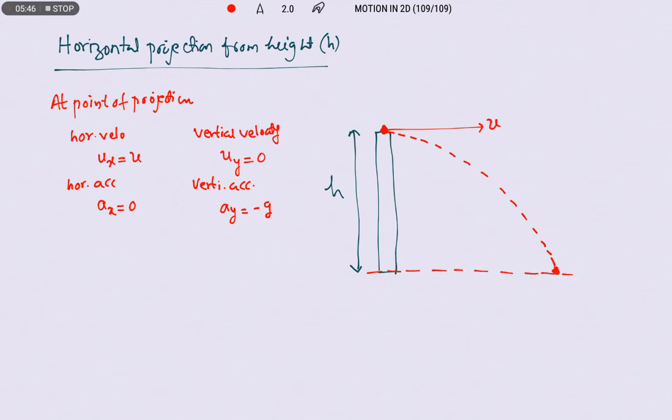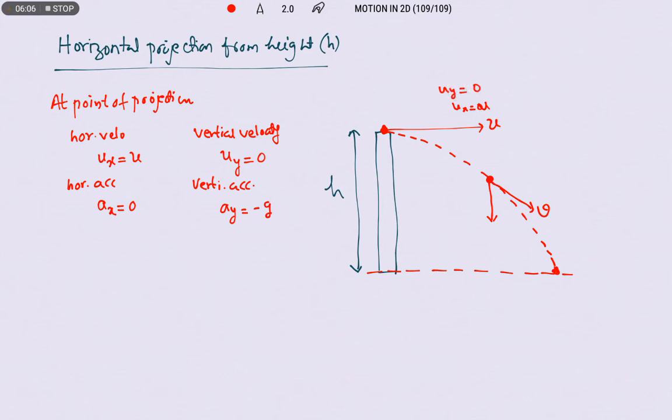Suppose after some time t seconds, this is the velocity vector of the projectile. At this instant, it has both velocities. Initially it has only horizontal velocity u, but the vertical velocity is 0.